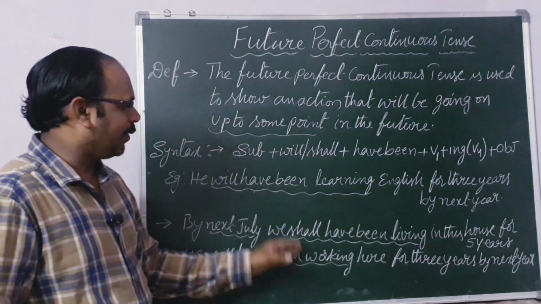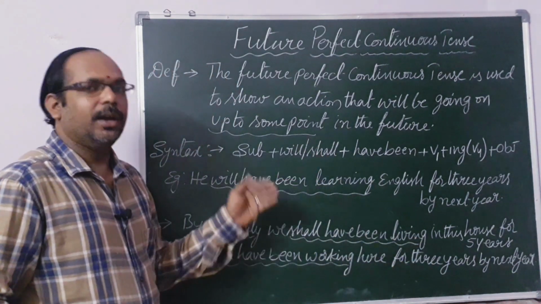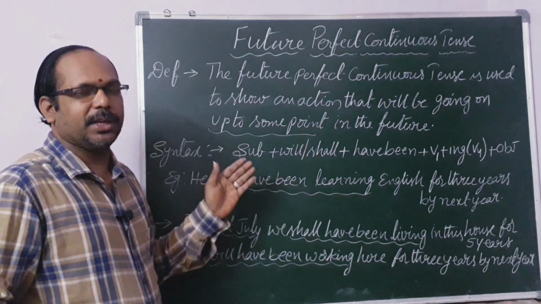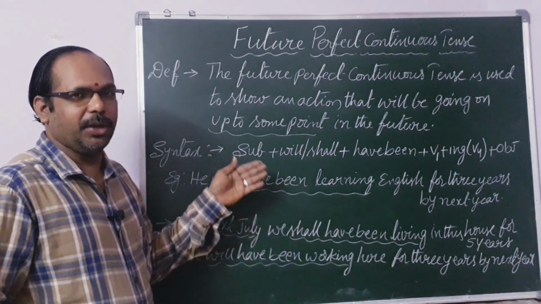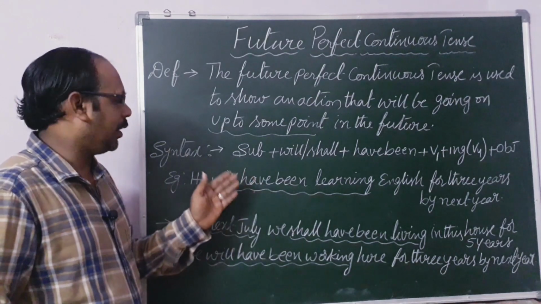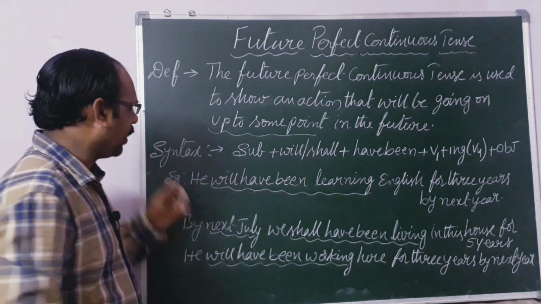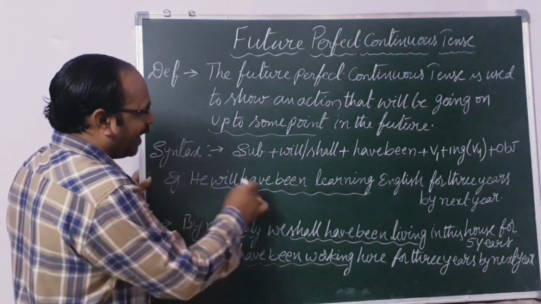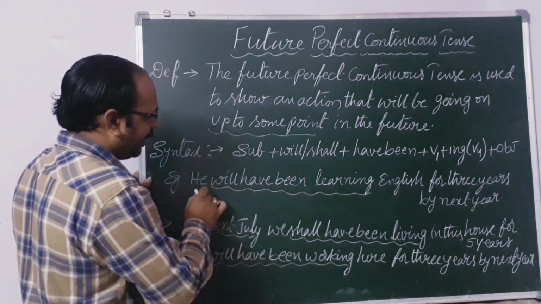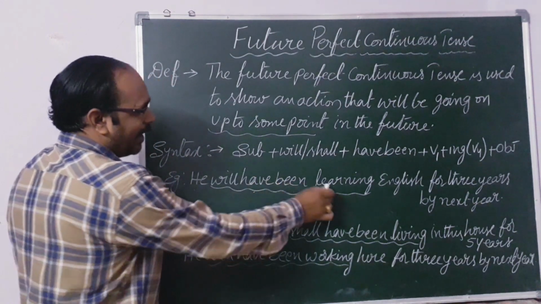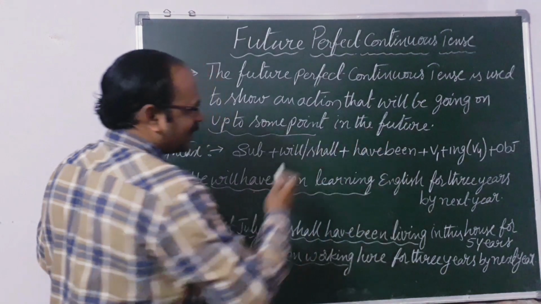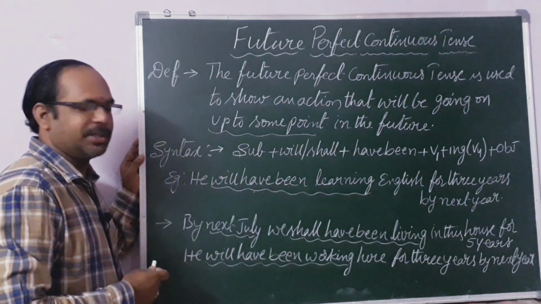So these three we can express in the present perfect continuous tense and past perfect continuous tense. Observe how we observe the changes. So he has been learning English for 3 years, present perfect continuous tense.